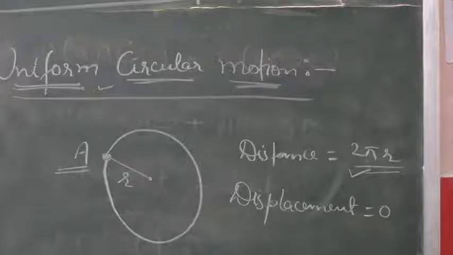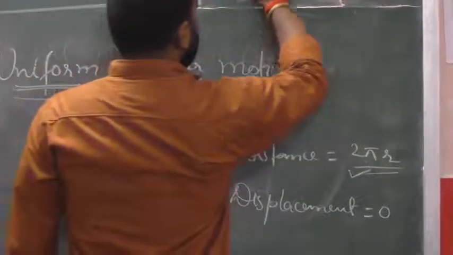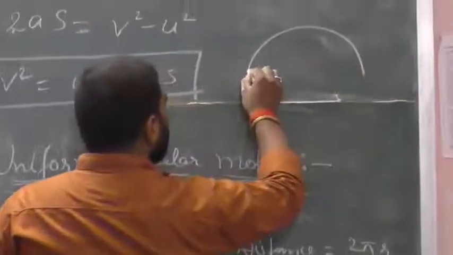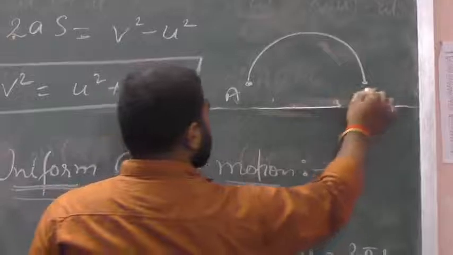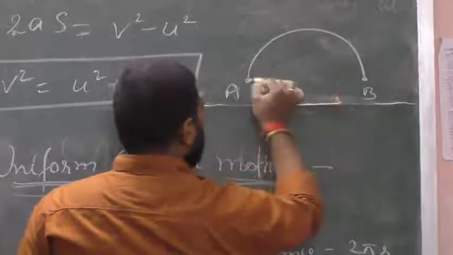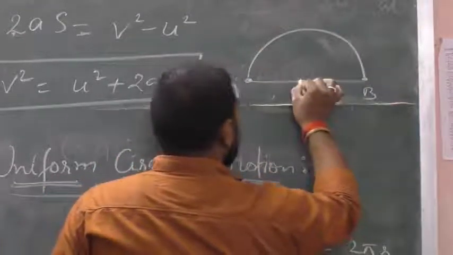If a body is moving in a half circular track, let us suppose this is point A and this is B. This is a half circular track and its radius is r.